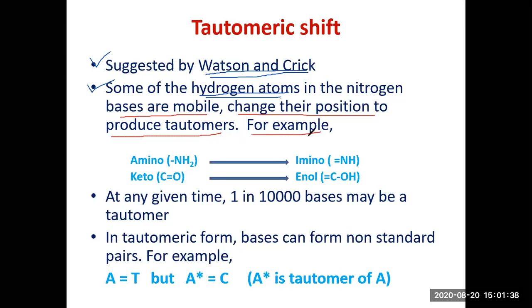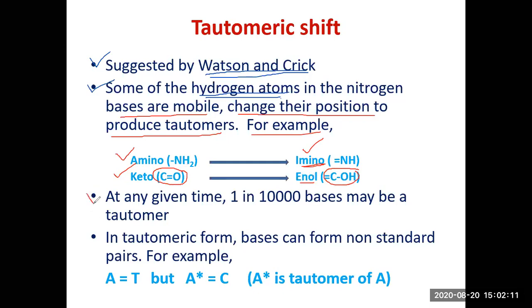For example, the amino group NH2, because of the mobility of the hydrogen atom, can be changed to an imino group. Similarly, the keto group, because of the mobility of the adjoining hydrogen atoms, can be converted to the enol group. This is the enol. This is keto.